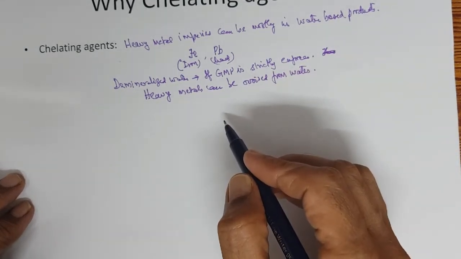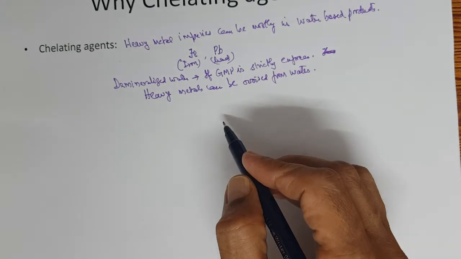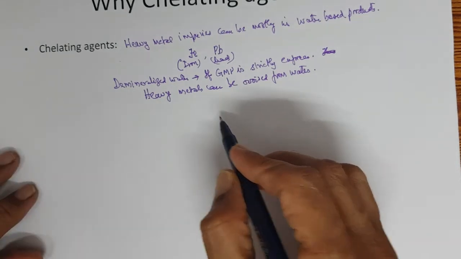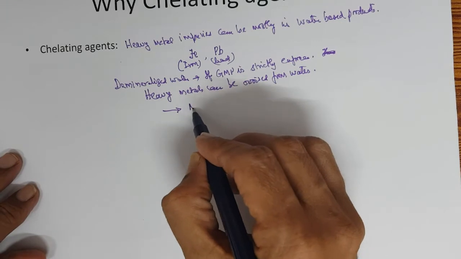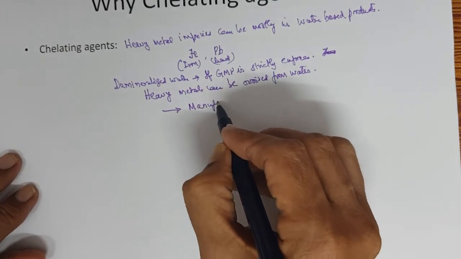But heavy metals can come from manufacturing equipments.